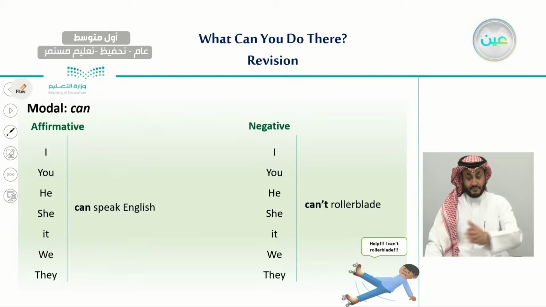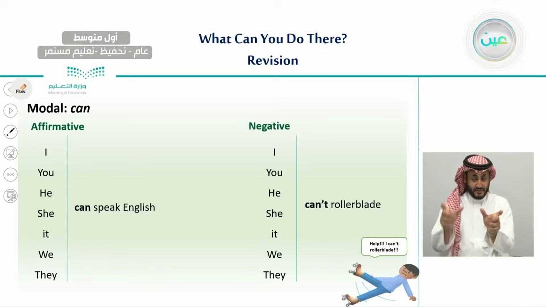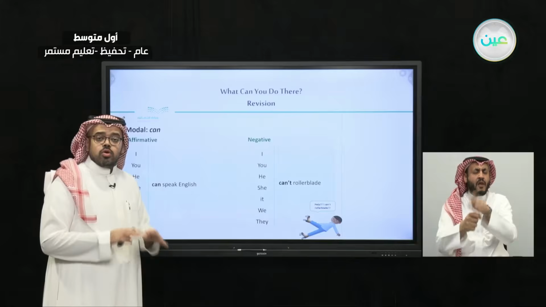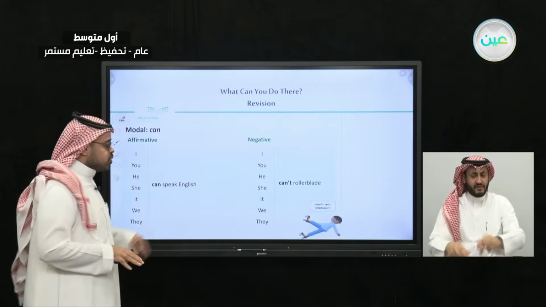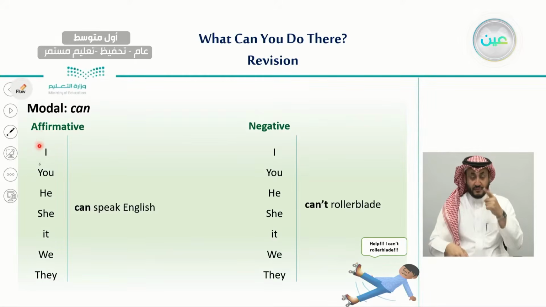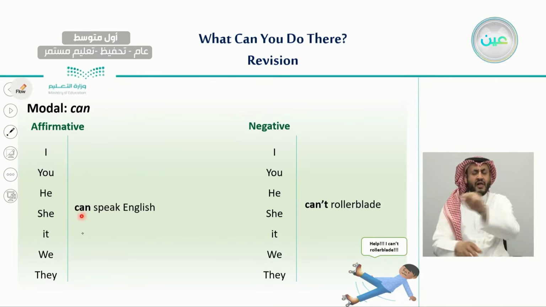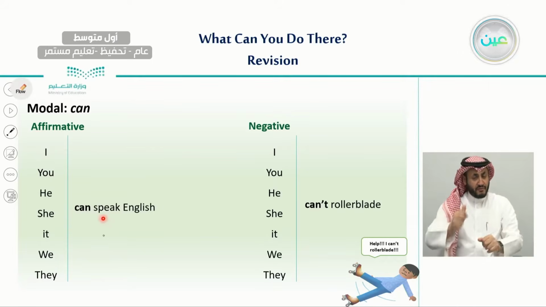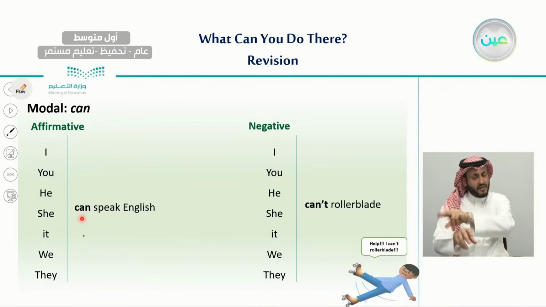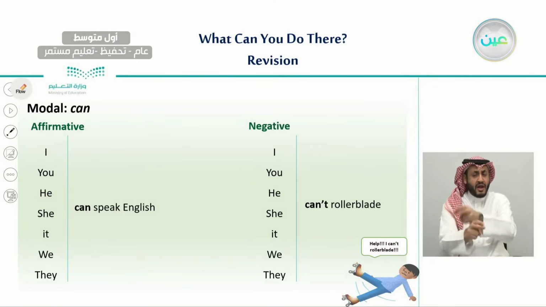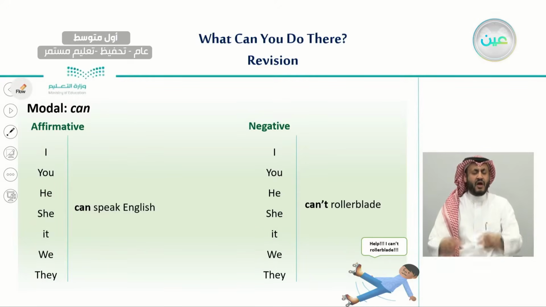And we said also that in any regular sentence, we use can as it is with all the subjects, no matter what the subject is. We don't have to make any changes. So no matter what subject we are using, we don't make any changes to the modal can or the verb that comes after it. I can speak English, he can speak English, we can speak English. So we can use it no matter what the subject is, and we don't have to make any changes.